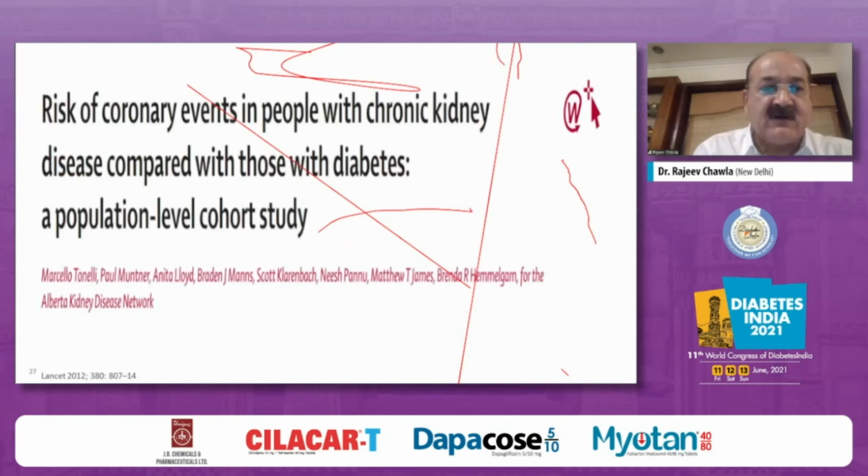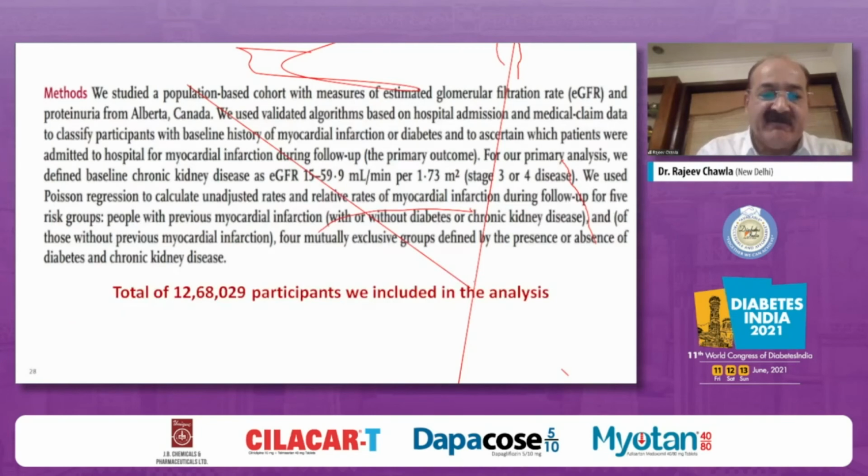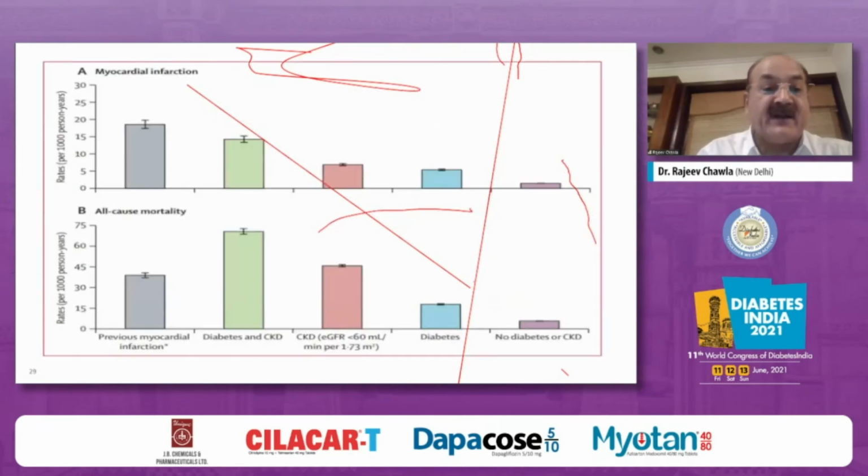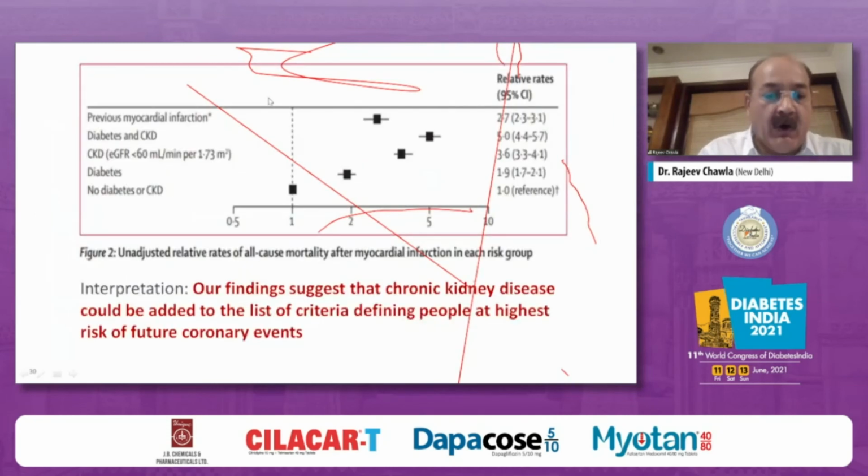Just concluding, the risk of coronary events in people with chronic kidney disease has been compared with those without diabetes, and it is a wonderful population level large cohort study with 12 lakh patients included in this analysis. And again it was seen that patients who had diabetes with CKD were at a much greater risk for myocardial infarction or all cause mortality.